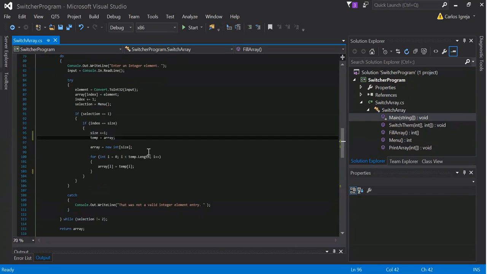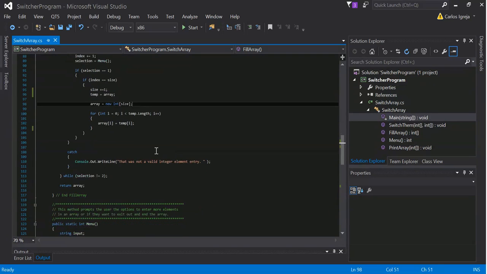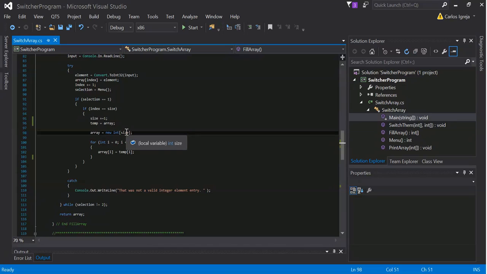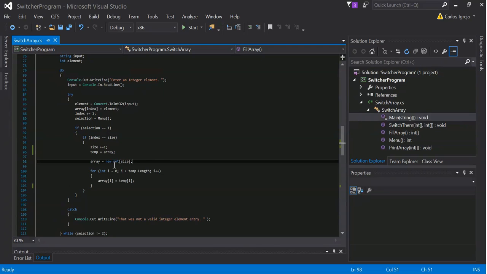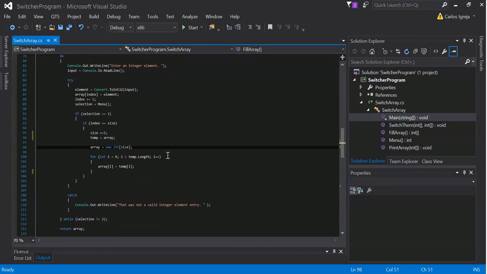So anyways, I don't know what I was thinking, honestly. But yeah, this could be cleaner. Probably don't need that index or size or anything really. So array equals new int array, and then we can pass the size. So that's the idea of this anyways. We want to increase this size.